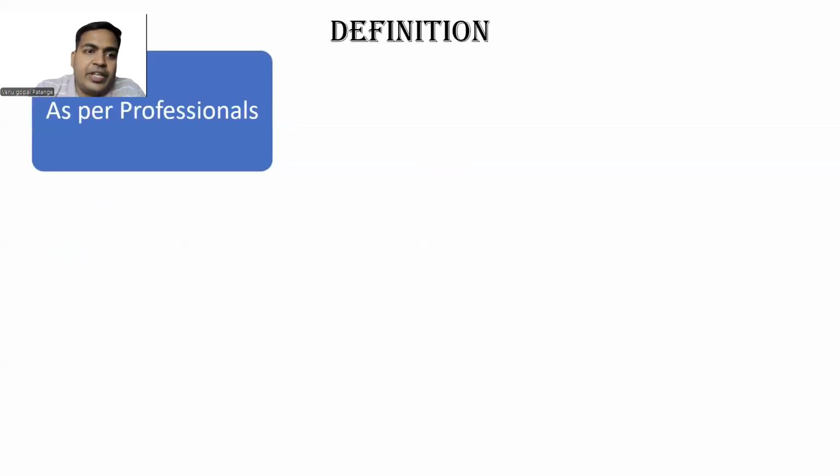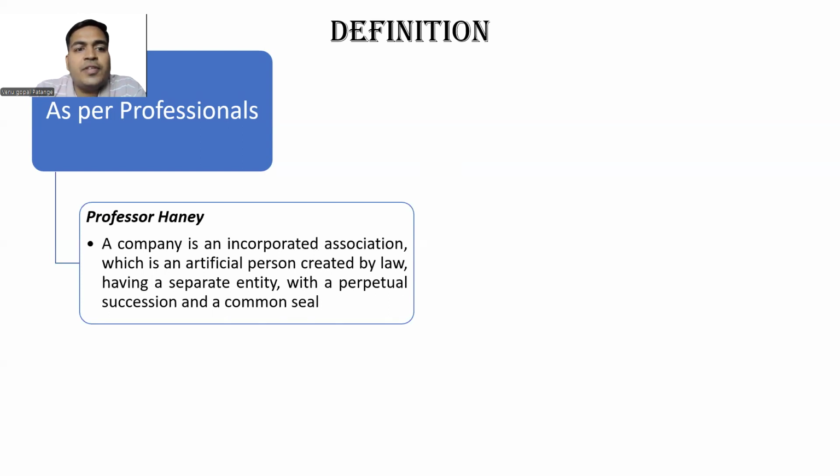We will discuss definition. Definitions of company from professional point of view and from act point of view. So professionals, the Professor Haney has described company as an incorporated association, artificial person created by law having a separate entity with a perpetual succession and a common seal. What is separate entity? What is perpetual succession? What is common seal? What is incorporated association, artificial person? All these are also covered in features. When we are describing features, we'll discuss in detail.